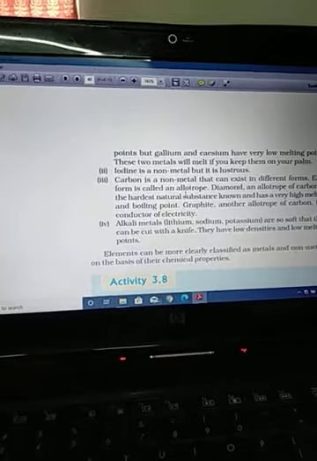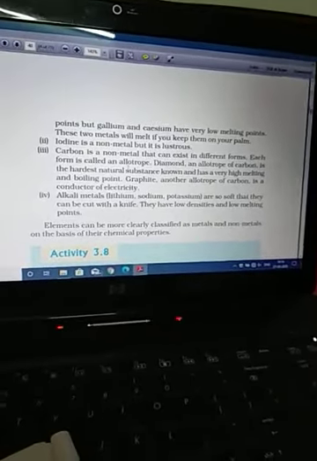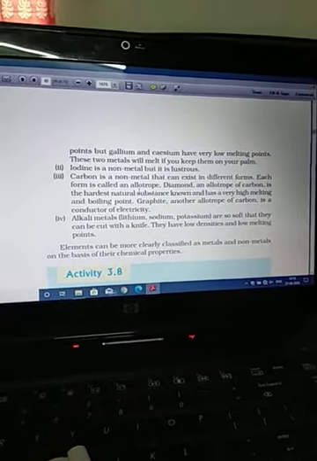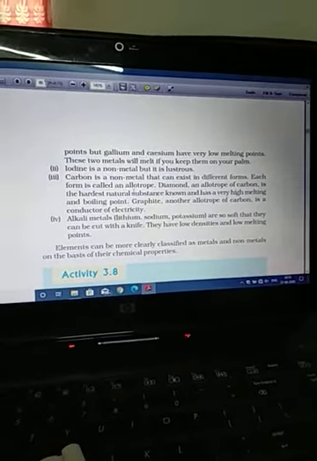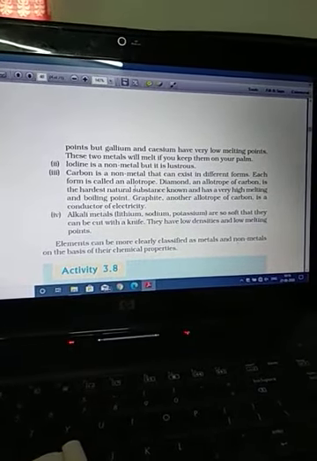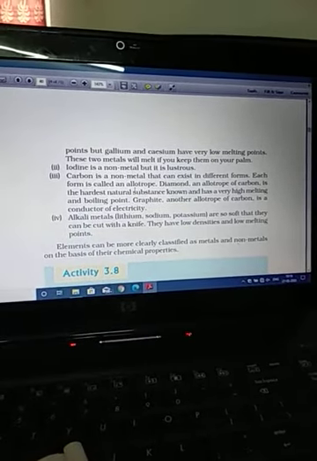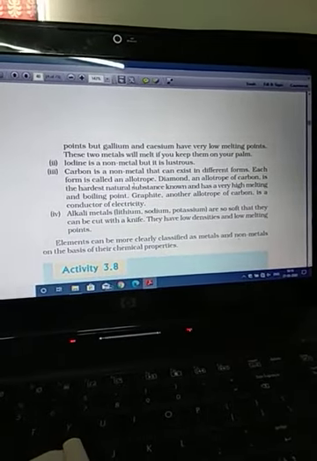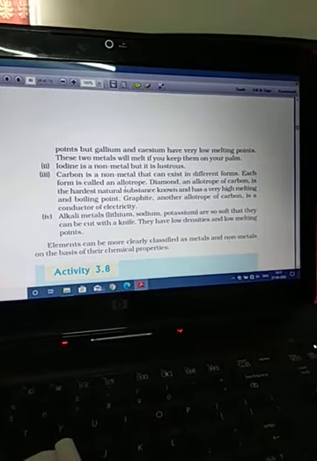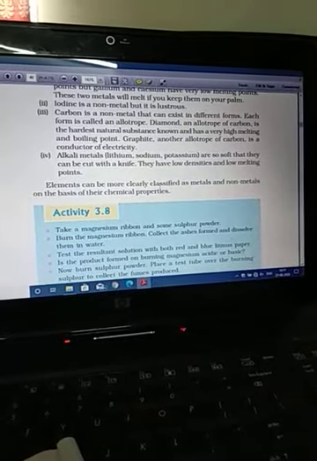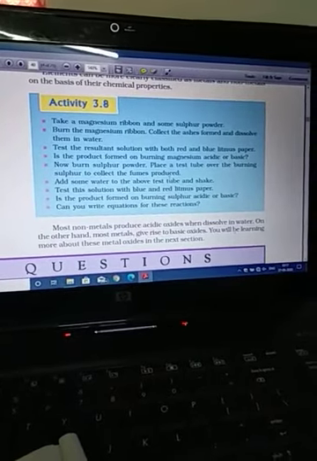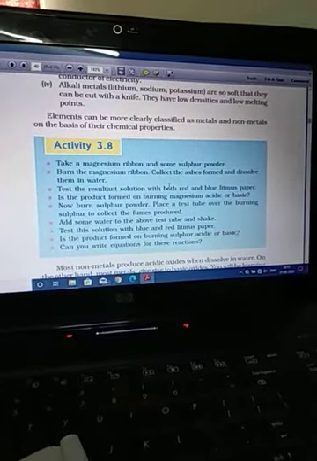Another important point: non-metals are in various colors, and the rest of the non-metals are solid. There are so many substances which have properties of both metal and non-metal, so they are known as metalloids. Along with that, some other exceptional cases are also there. Generally metals have a high melting point, but gallium and cesium have a low melting point, and they can melt on your palm also. Iodine is a non-metal, even then it has metallic luster. Carbon was already discussed. Alkali metals lithium and sodium can be cut by a knife, so they are very soft and have a low melting point also. So in this way, these are the physical properties of metals and non-metals.